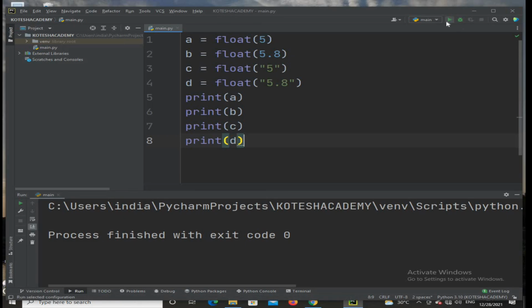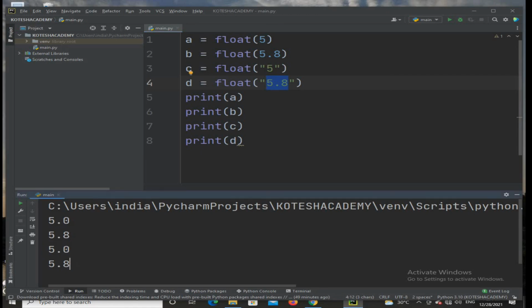So after execution of this program, you will get the results. First, the actual a value is 5, but it is represented as 5.0. Float 5.8 remains as it is. Next one is a string, which is represented as a float, that value is 5.0. Next, 5.8 is a number, which can be represented in terms of fraction values. So this is the example for Python casting. Thank you.